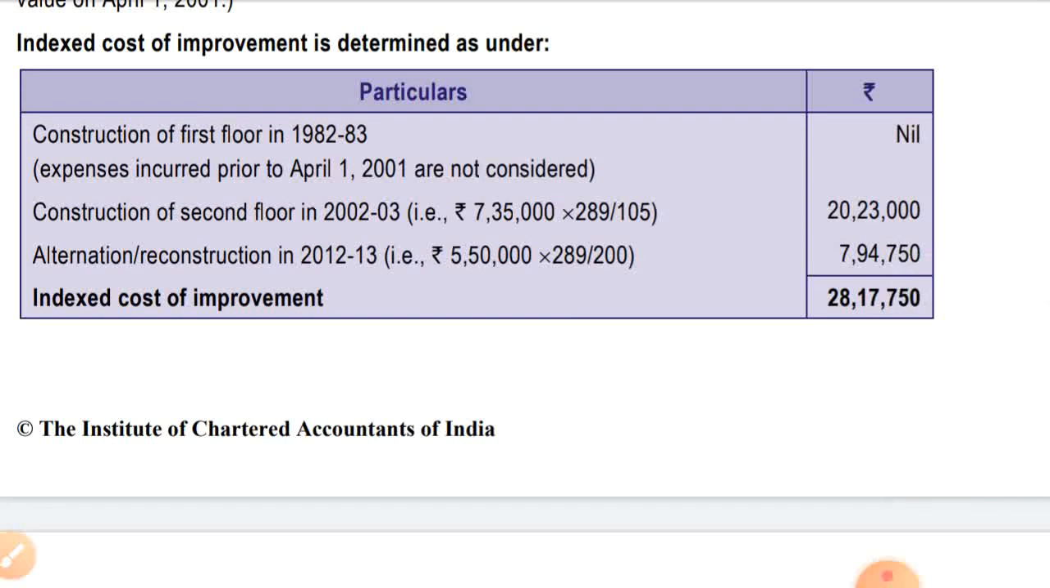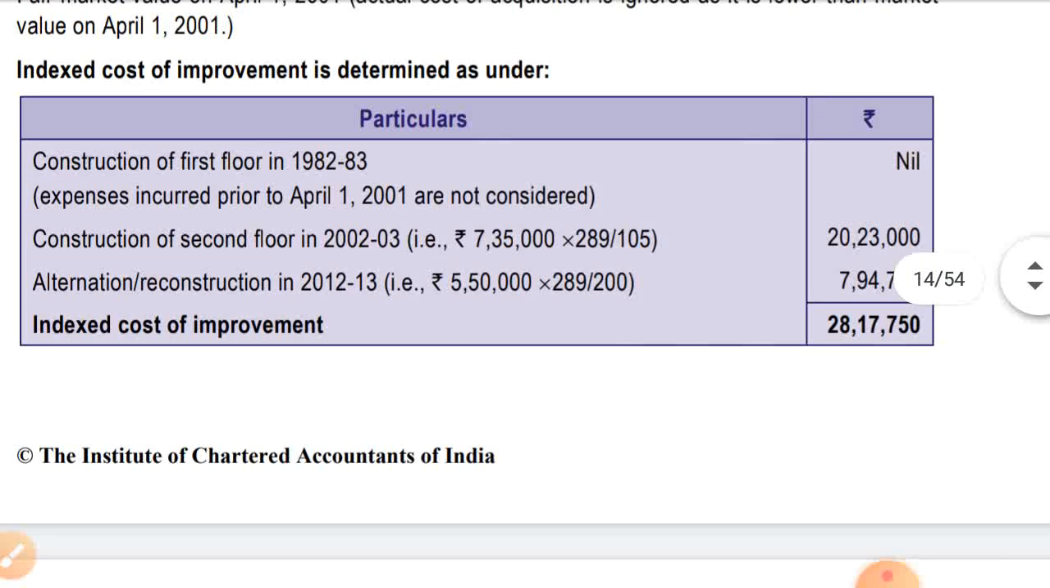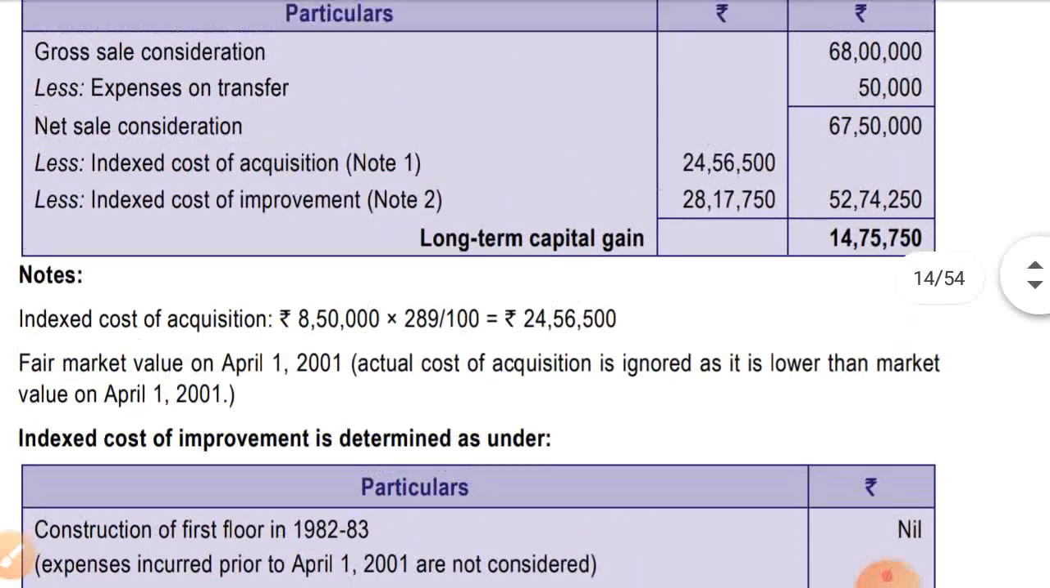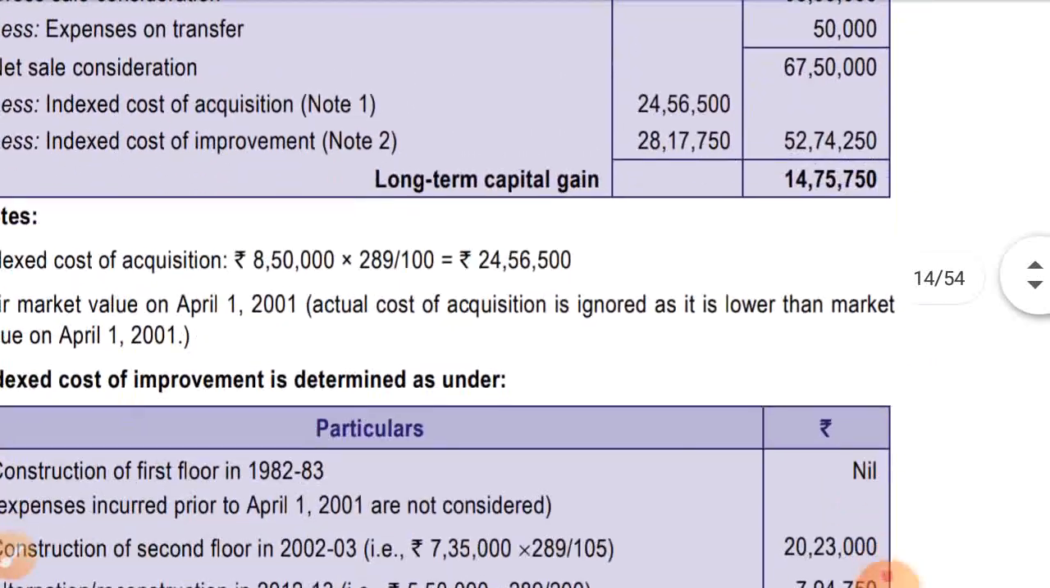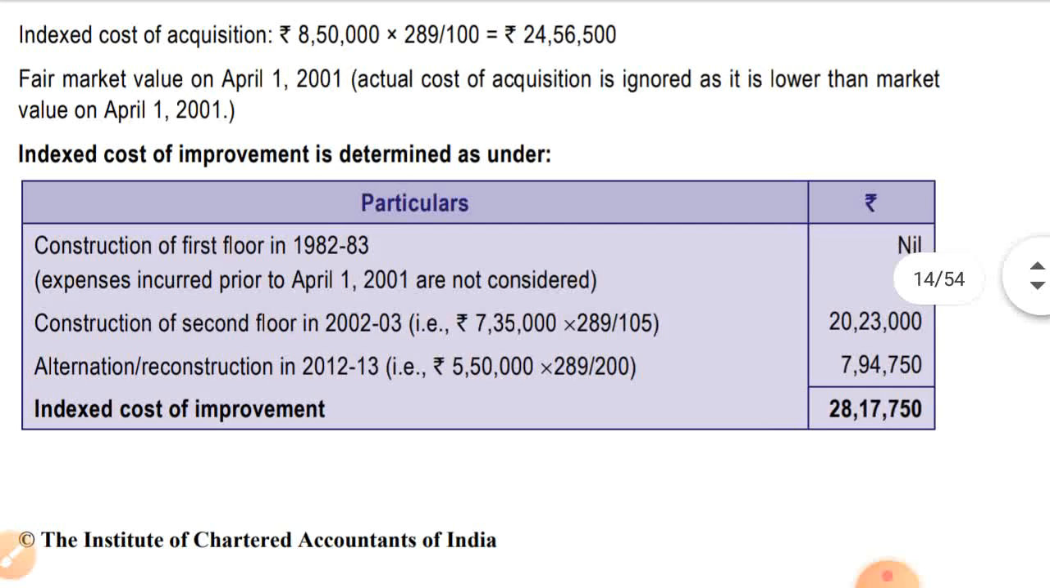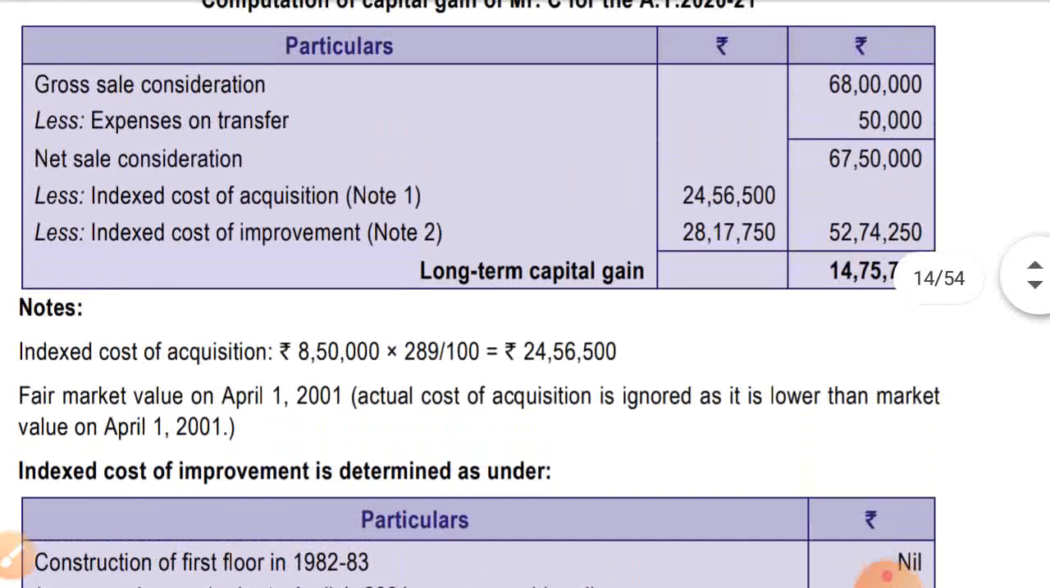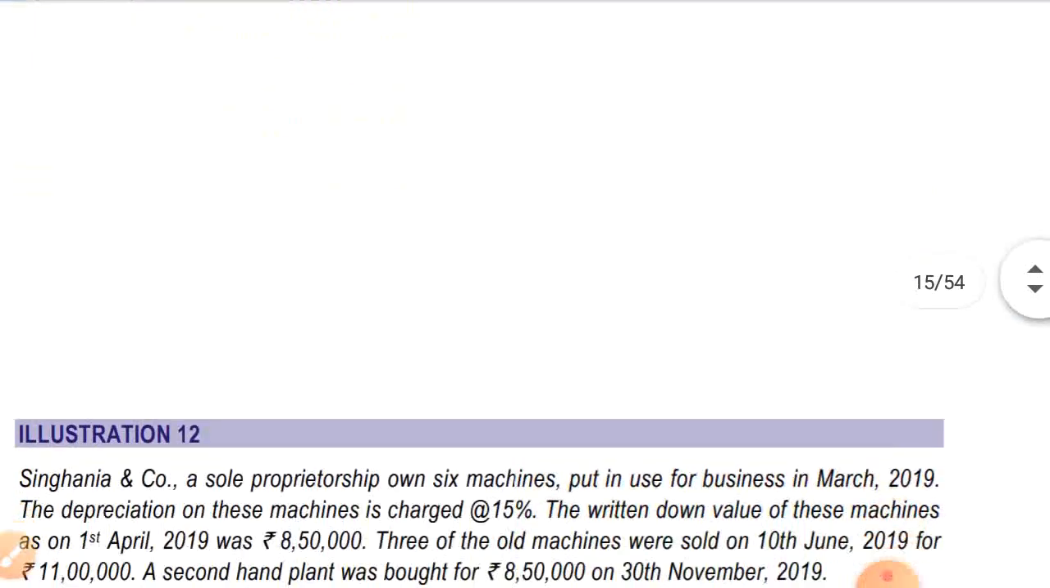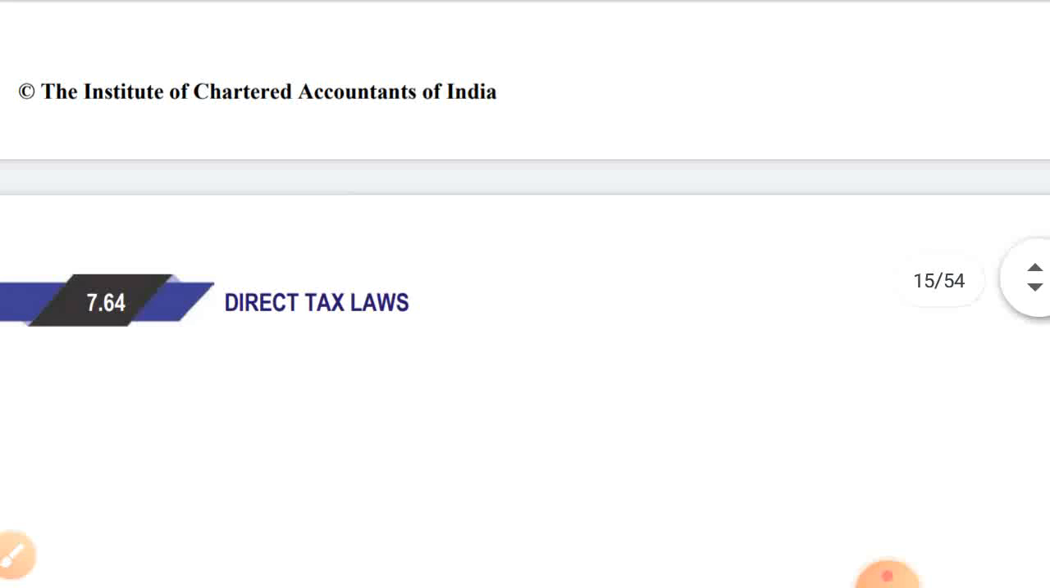that is 5,50,000 into 289 divided by the index of the year 2012-13, which is 200. See, 200 is given. So the total index cost of improvement is coming to 28,17,750. So it has been entered upside, and the total index cost of acquisition and improvement is coming to 52,74,250. So total long term capital gain is coming to 14,75,750. That's it. Now I've covered all the 11 illustrations.